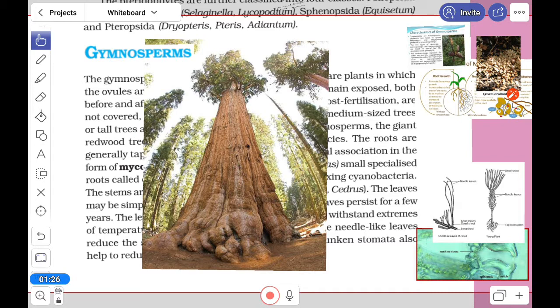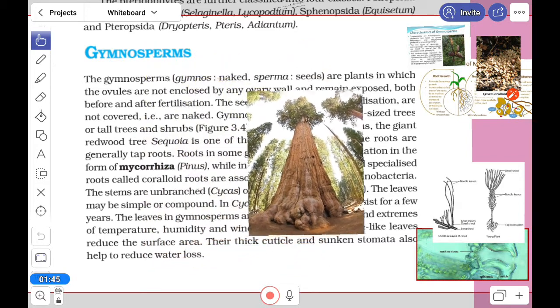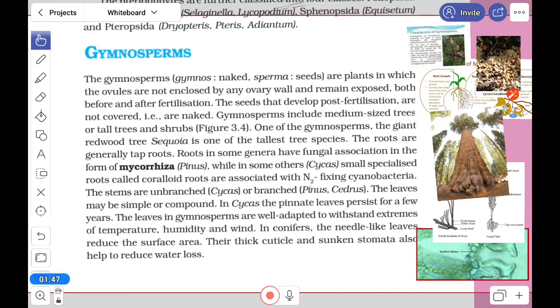It is about 116 meters tall, which is 380 feet. Just imagine that, so tall. Not only that, its lifespan is about 1800 years. So that is about the Sequoia sempervirens, one of the tallest trees.